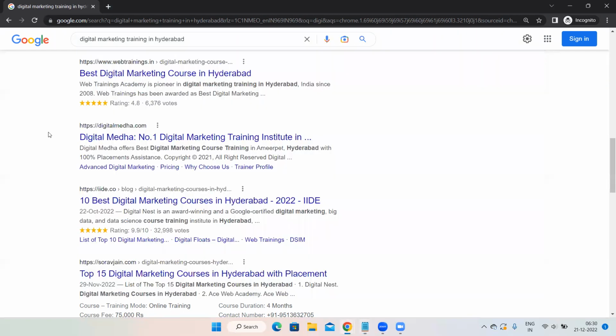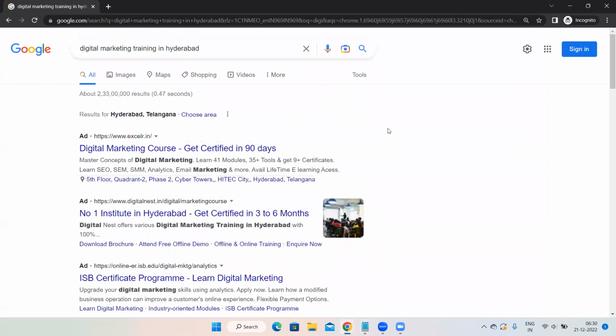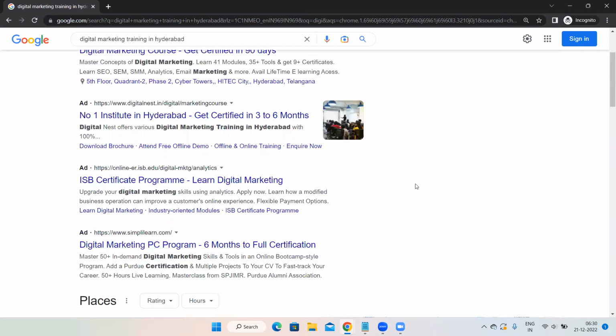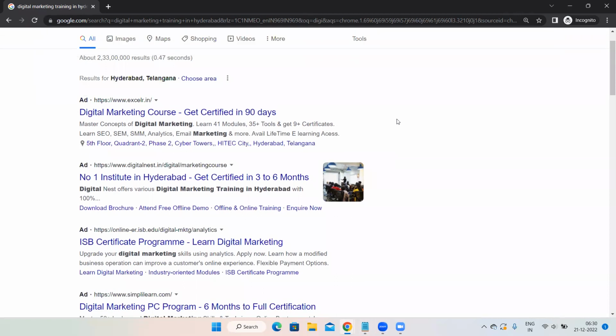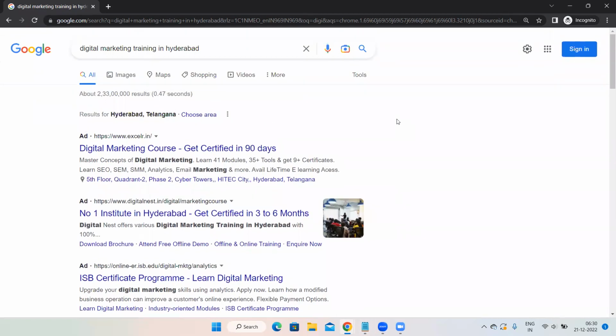To understand how exactly Google works in the backend, that means how exactly Google is able to show me the results over here. Why is some irrelevant, like why is interior designing result not appearing for digital marketing training? Or why are they not talking about any sports? Why any sport result is not appearing to us over here? What exactly is happening in the backend that we are able to see the relevant and accurate results? For that, we need to learn how exactly Google works, how exactly the software of Google works.